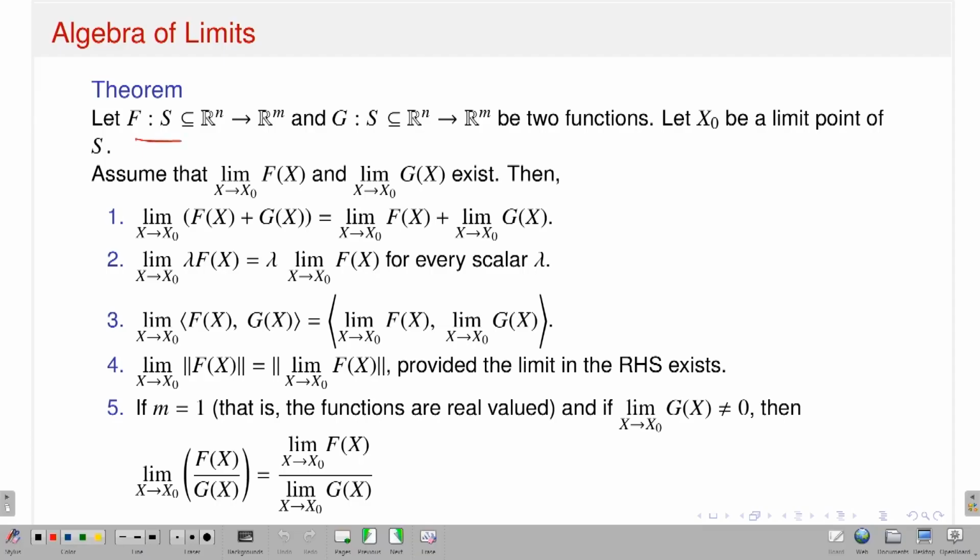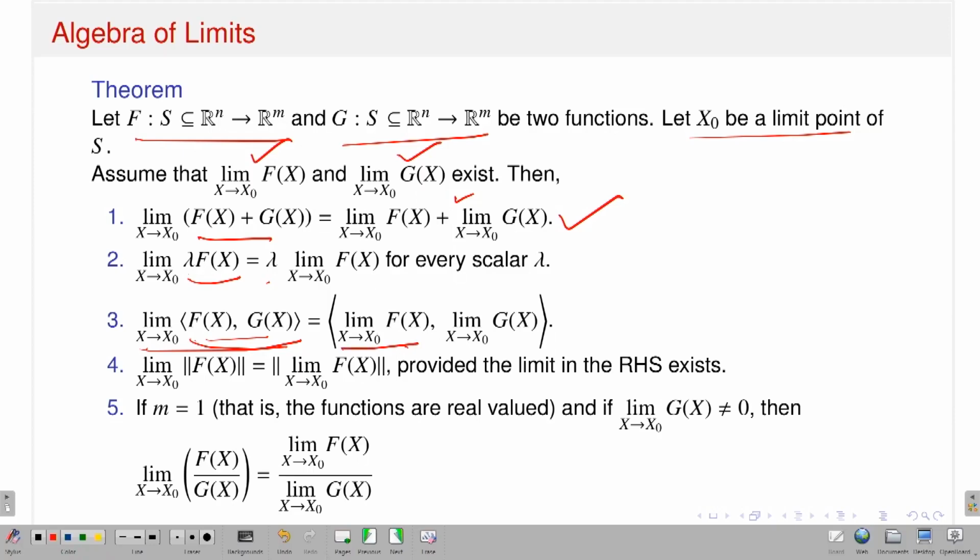So if I have two functions, capital F from Rn to Rm, capital G from Rn to Rm, and suppose x naught is a limit point of S. Suppose the limit as x approaches x naught of capital F of x and the limit as x approaches x naught of capital G of x exist. Then the limit of the sum, capital F of x plus capital G of x, will distribute. For a scalar multiple, lambda will come out. If I take the inner product, I can push the limit inside the inner product. So the limit as x approaches x naught of the inner product of F of x and G of x is the same as the inner product of the individual limits.